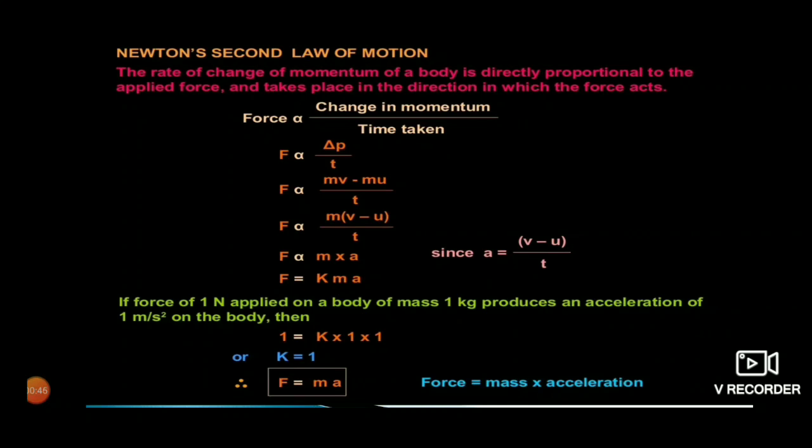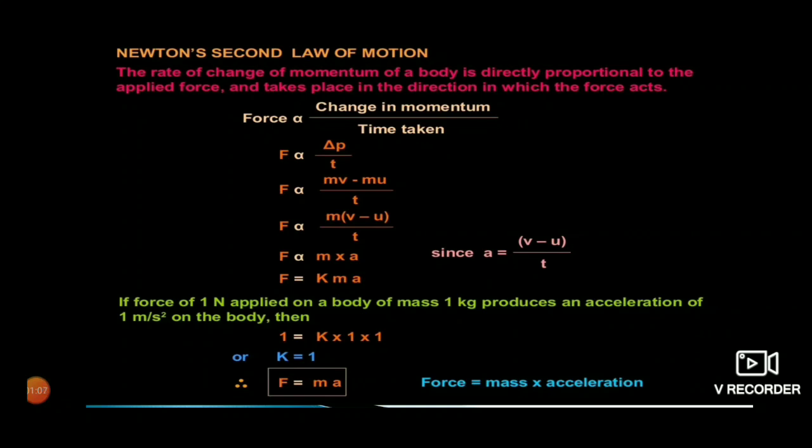The equation can be written as force is directly proportional to change in momentum upon time taken. As we know that force is denoted by F, momentum is denoted by P and time taken is denoted by t.